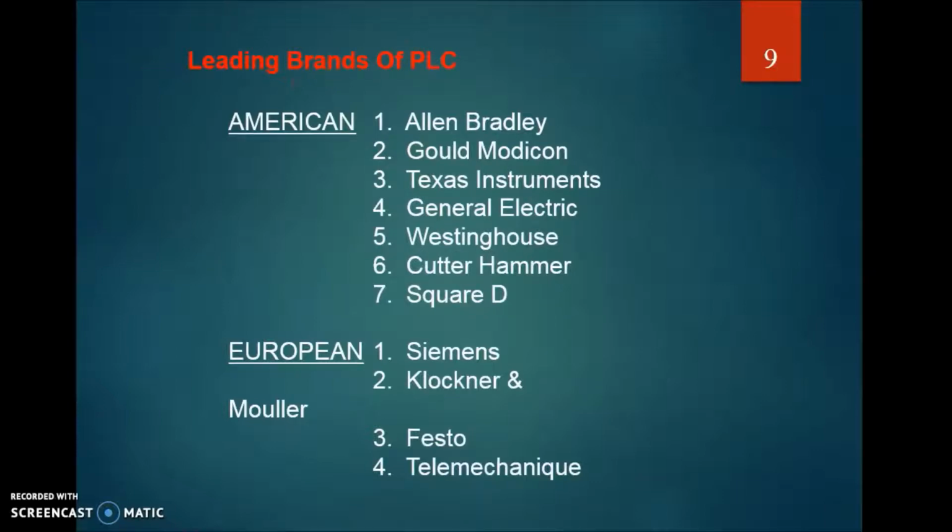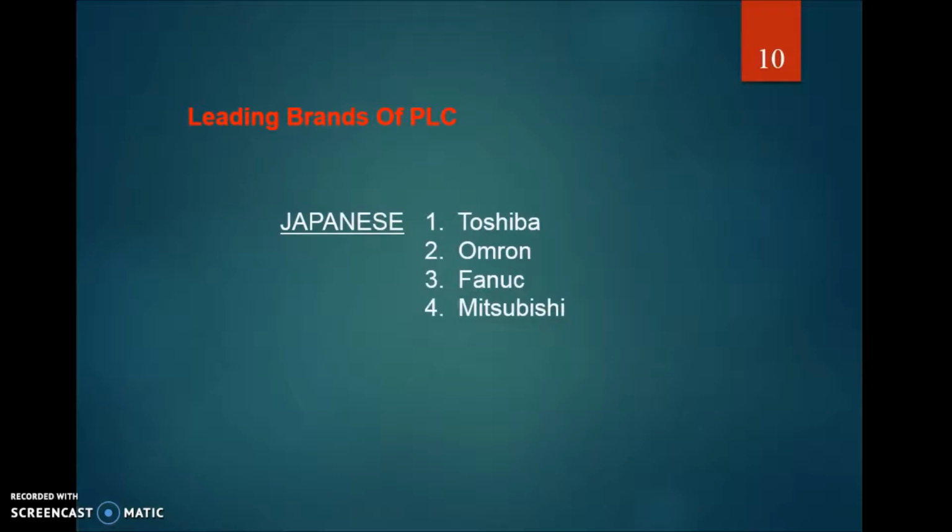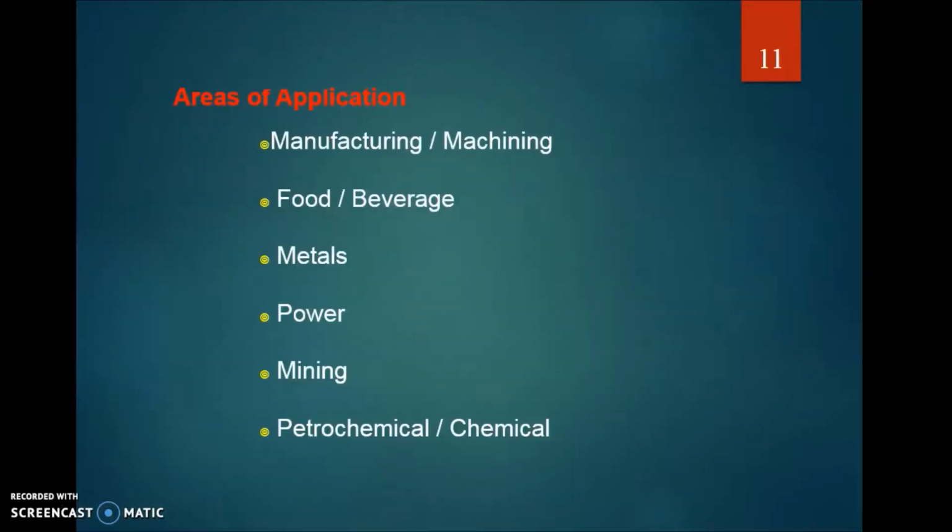Now these are some leading brands that manufacture PLCs. In America: Allen Bradley, Gould Modicon, Texas Instruments, General Electric, Westinghouse, Cutler-Hammer, and Square D. These are the manufacturers of PLCs in America. In European countries: Siemens, Klockner and Moeller, Festo, and Telemecanique. And in Japan: Toshiba, Omron, Fanuc, and Mitsubishi. These are the leading brands that manufacture PLCs.